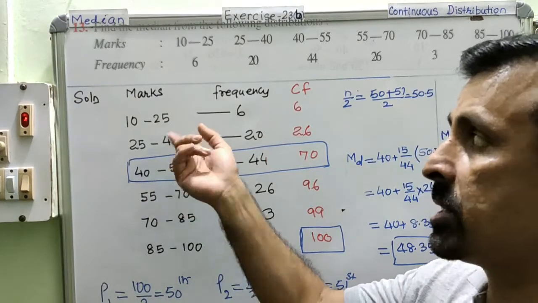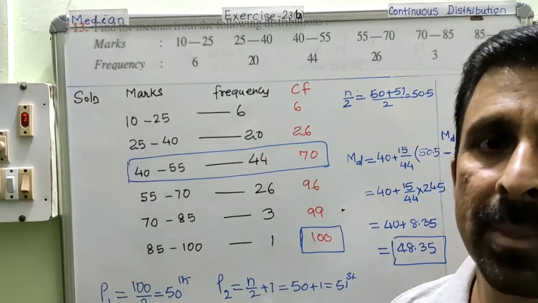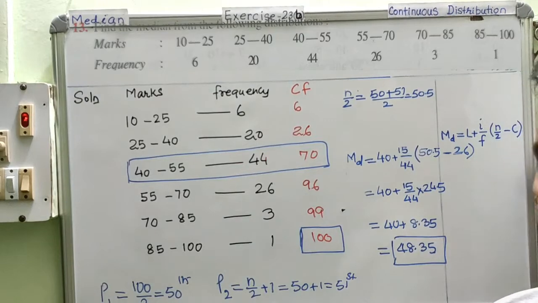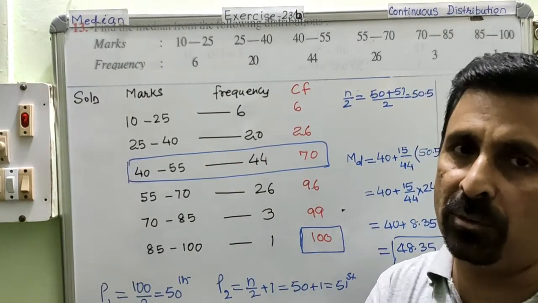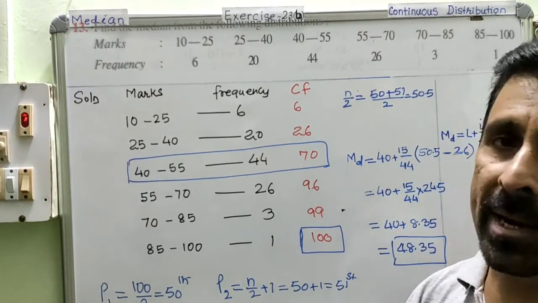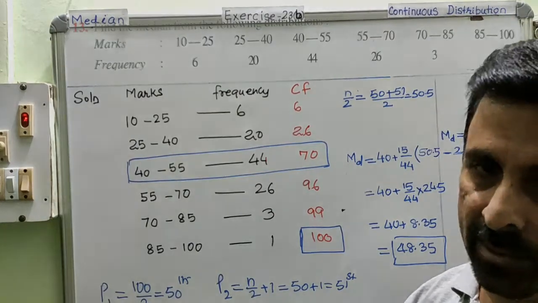If we have an inclusive class interval, we have to change it into exclusive, and only then can we find the median. So I will take one question of inclusive class interval and show you how we can find the median for it.